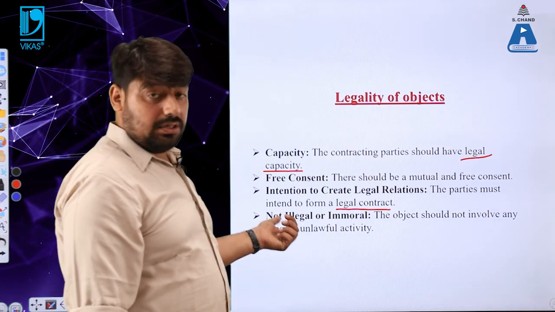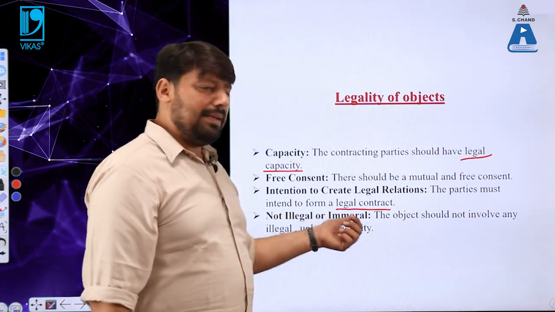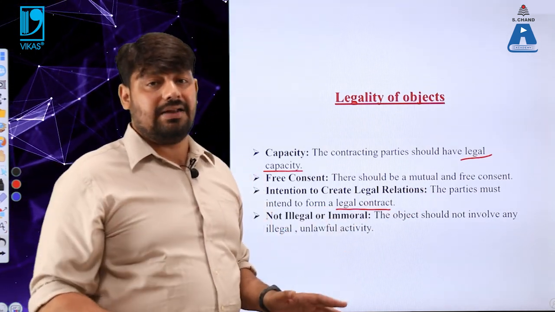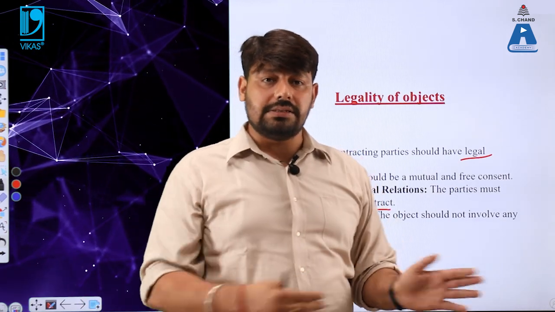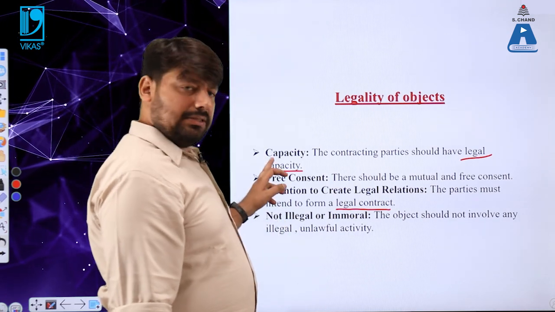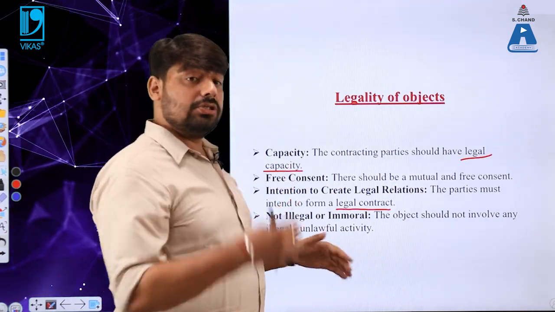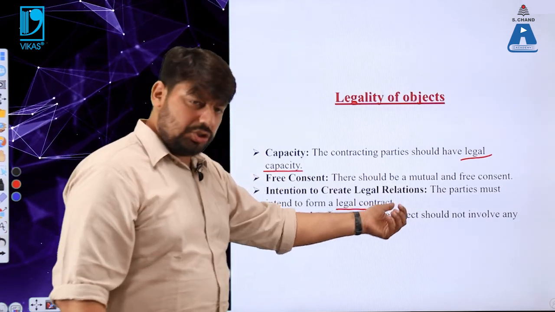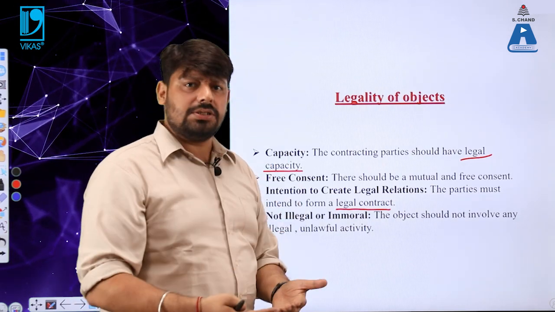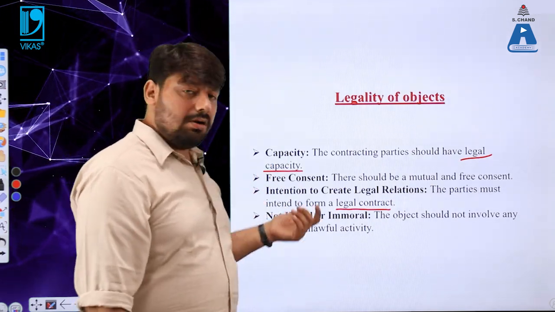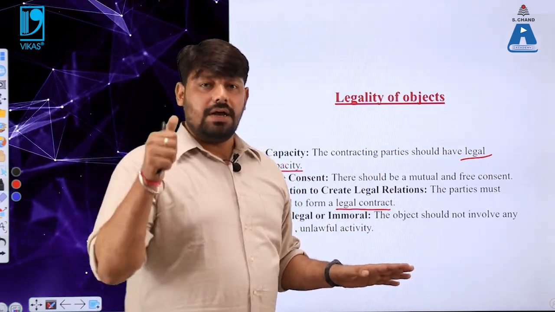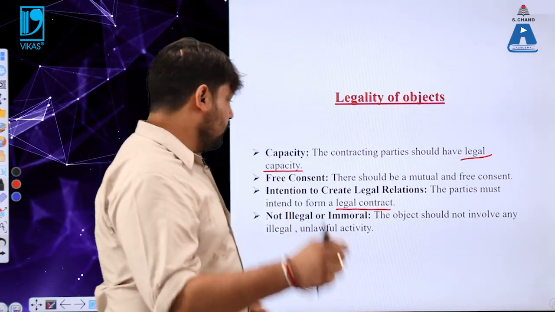The next point is, not the least point, not illegal or immoral. The object should not involve any illegal or any unlawful activity, which we have already discussed in the last slides. So what we have studied in these slides: number one, capacity; number two, free consent; number three, intentions to create legal relations, positive relations, relations with the same intentions, etc. And next point is, not illegal or any kind of immoral activity should be there to form a valid contract. I hope this slide is clear to you. Let us move to the next slide.